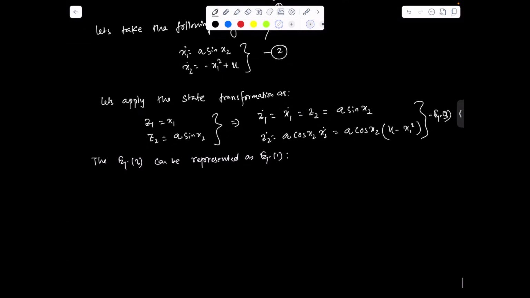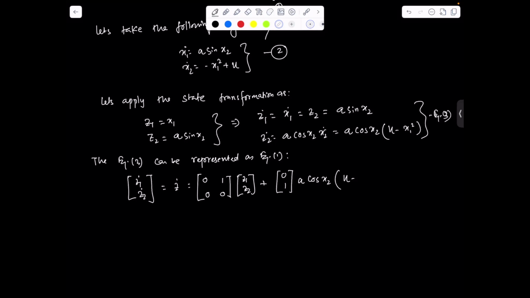We can write z1 dot, z2 dot, that is z dot, equal to the matrix 0, 1, 0, 0 into z1, z2, plus 0, a cos x2 into u minus x1 square.